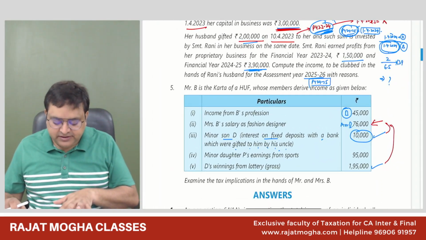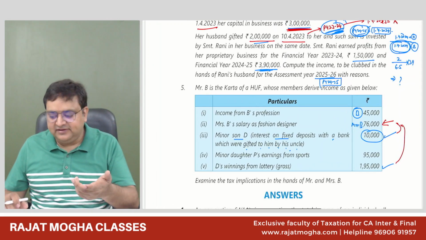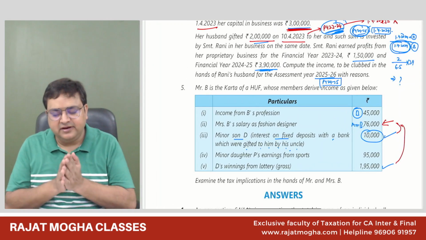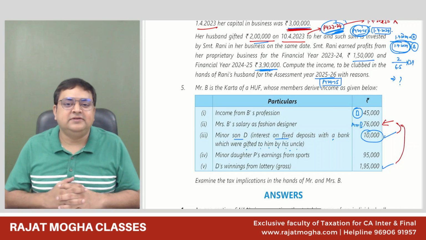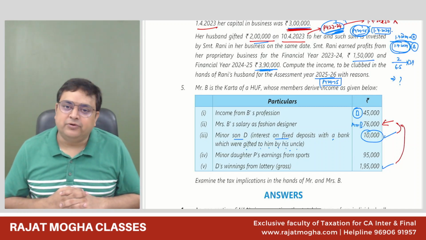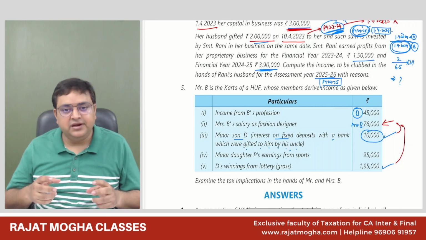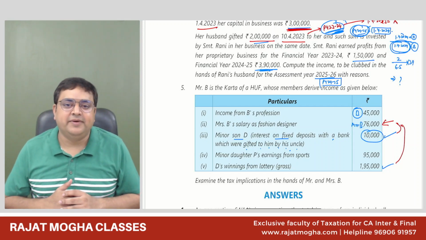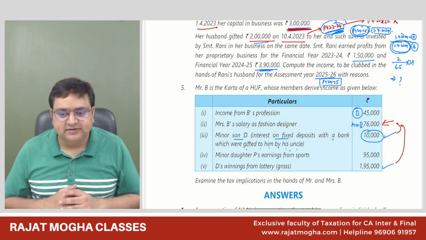Clubbing is quite the easiest chapter among the entire things. Clubbing and set off are quite easy chapters in the Income Tax Act. And the good thing is that they are important also from the examination point of view, so generally we get questions on clubbing and set off. Tomorrow we'll be doing set off.